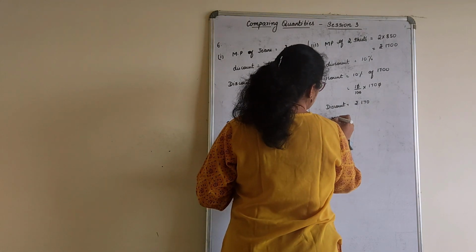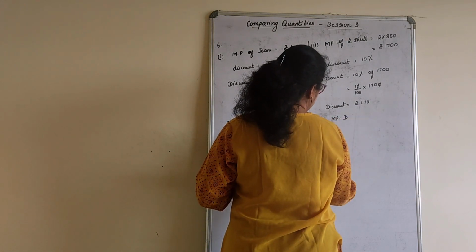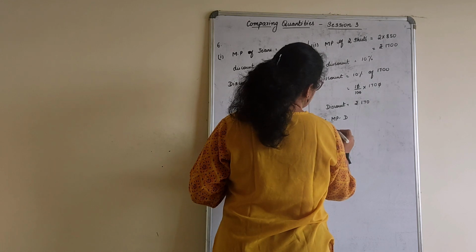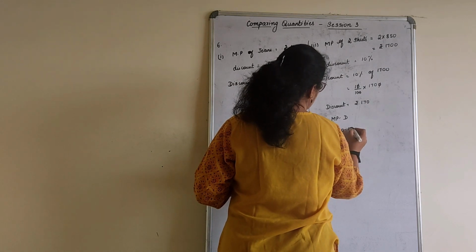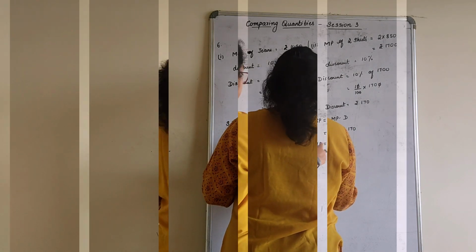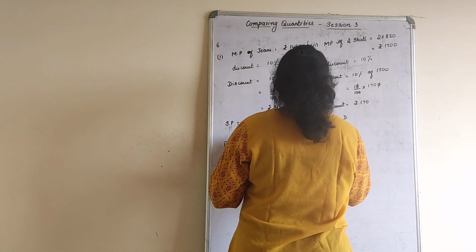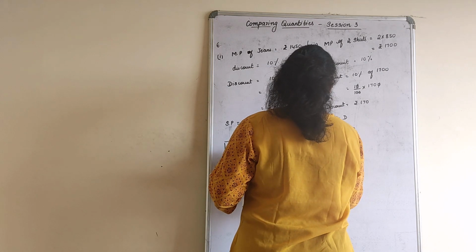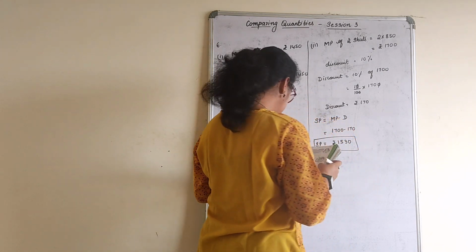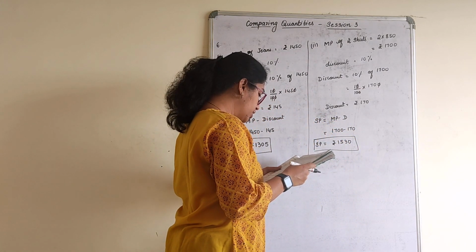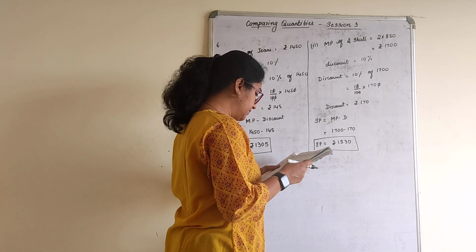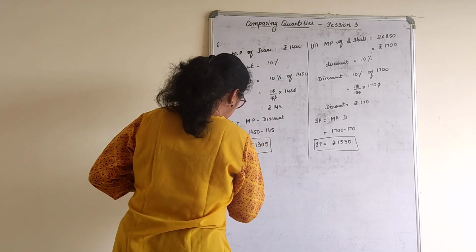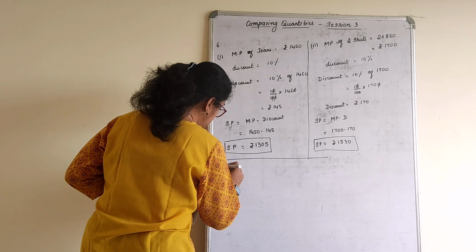So finally, what is the selling price of two shirts? Selling price is marked price minus discount. Marked price is 1700 minus 170. Selling price of two shirts is rupees 1530. Finally, what have they asked? They have asked what the customer would have to pay in total, right? Total, how much he paid to the shopkeeper.